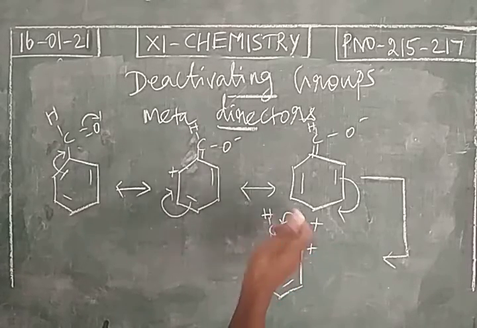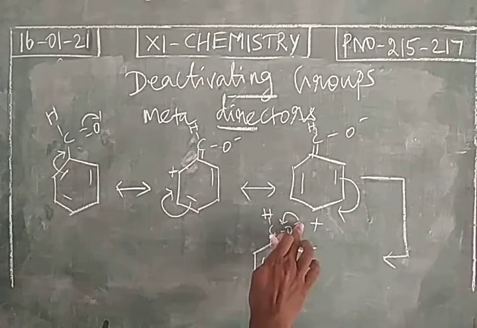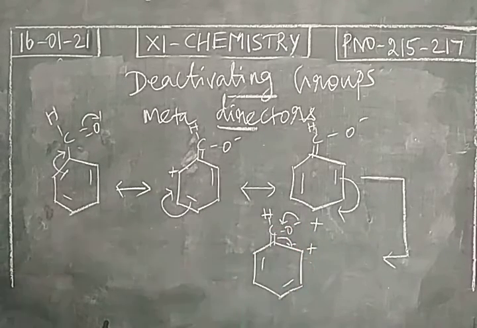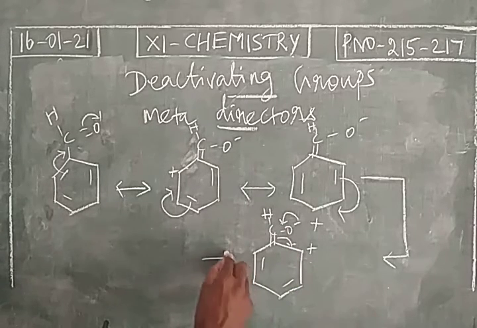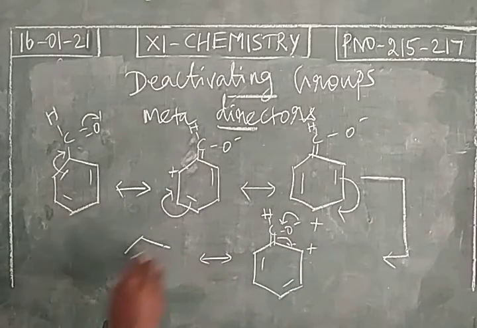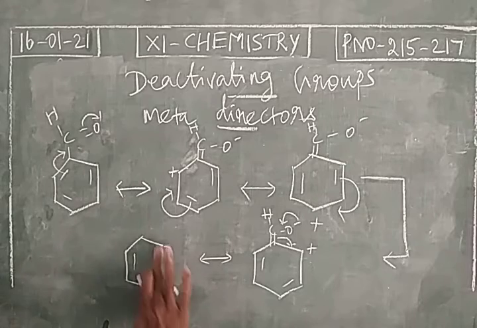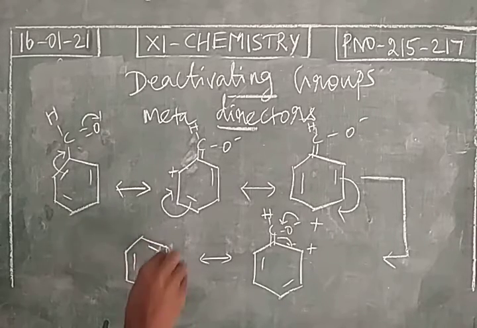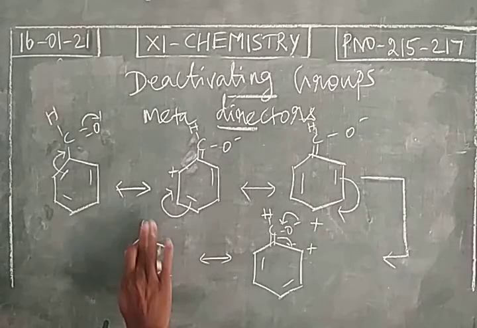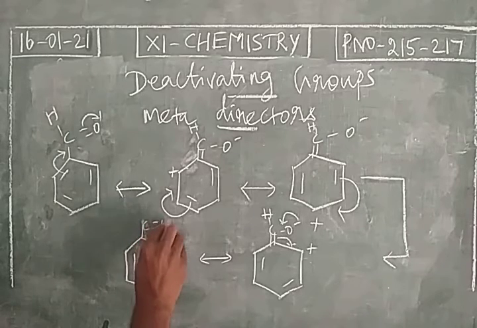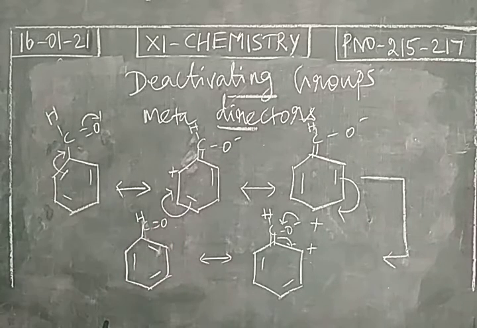To balance that, the electron present on oxygen will be shifted over here, so a double bond will be formed again. So these are all the canonical structures or resonance structures of benzaldehyde.